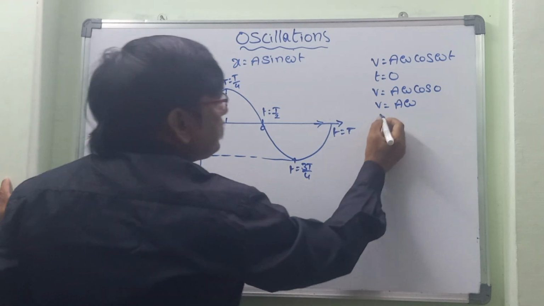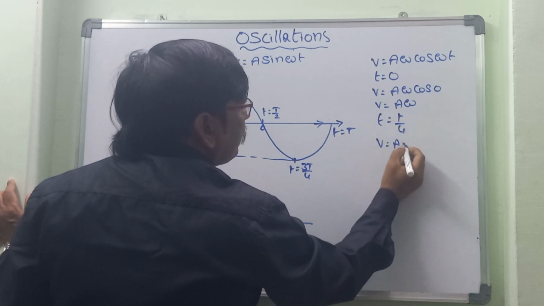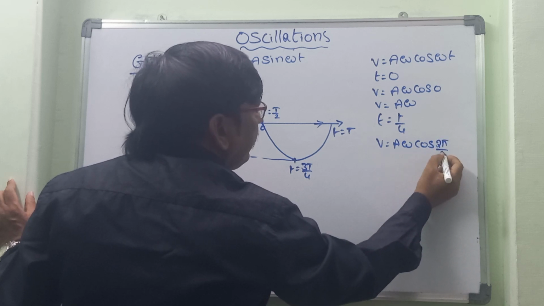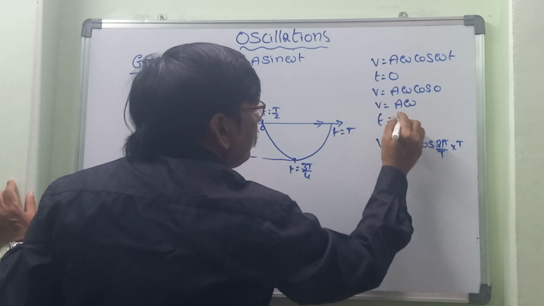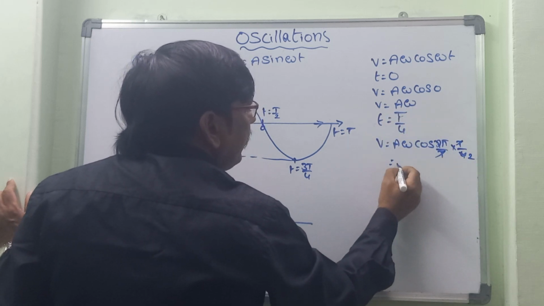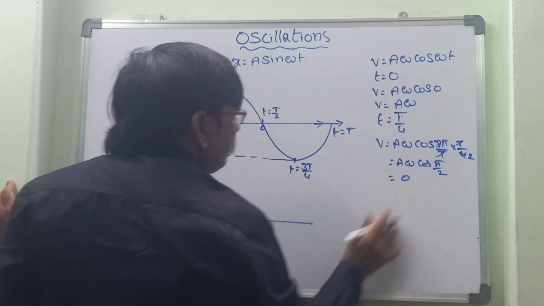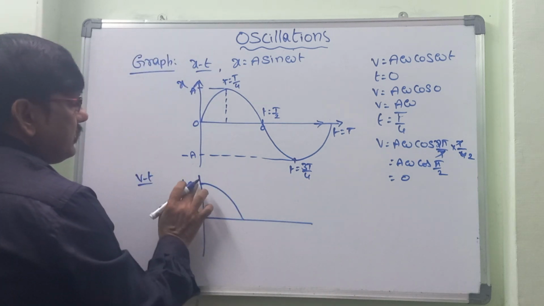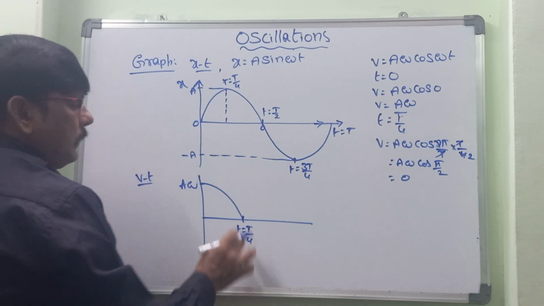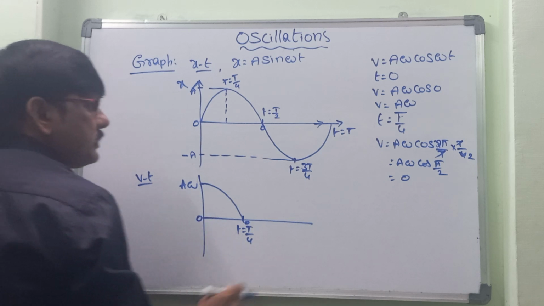Next, let us take t is equal to T by 4. Then v is equal to a omega cos (2 pi by T into T by 4). T gets cancelled, 2 gets cancelled, so a omega cos pi by 2, that is equal to 0. So the graph comes starting from here, and at t is equal to T by 4 the value is 0.